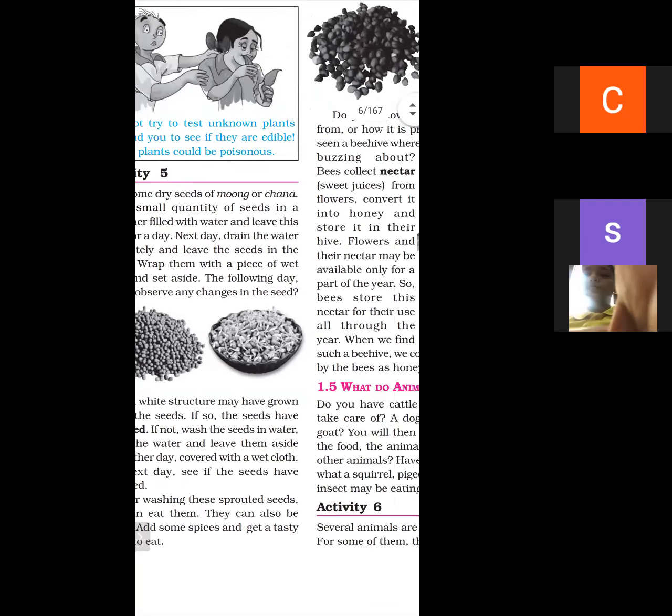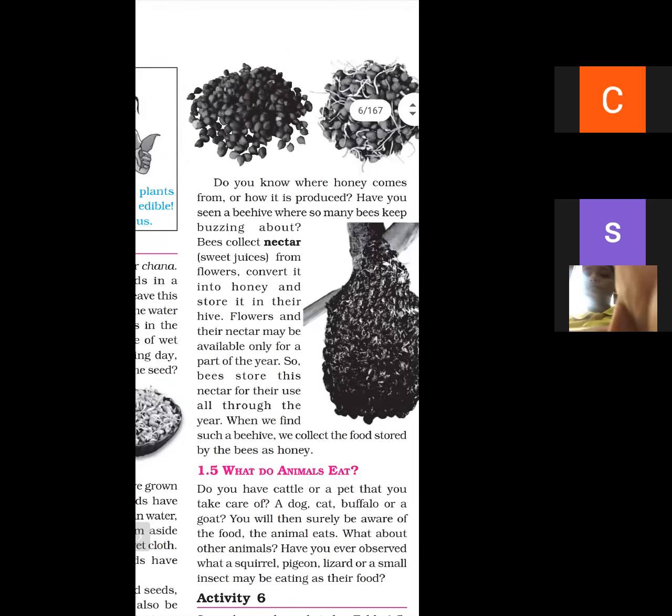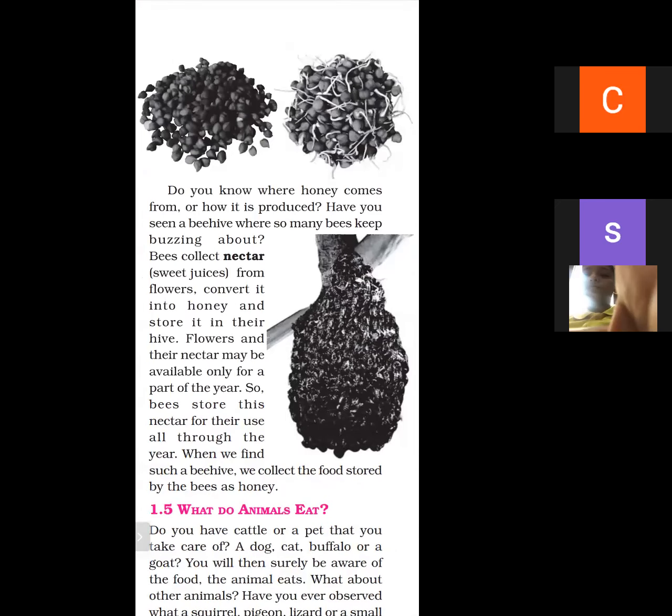And second is where does honey come from and how it is produced. Have you seen a bee? So many bees buzzing about. Bees collect nectar from flowers, convert it into honey, and store it in their hive.